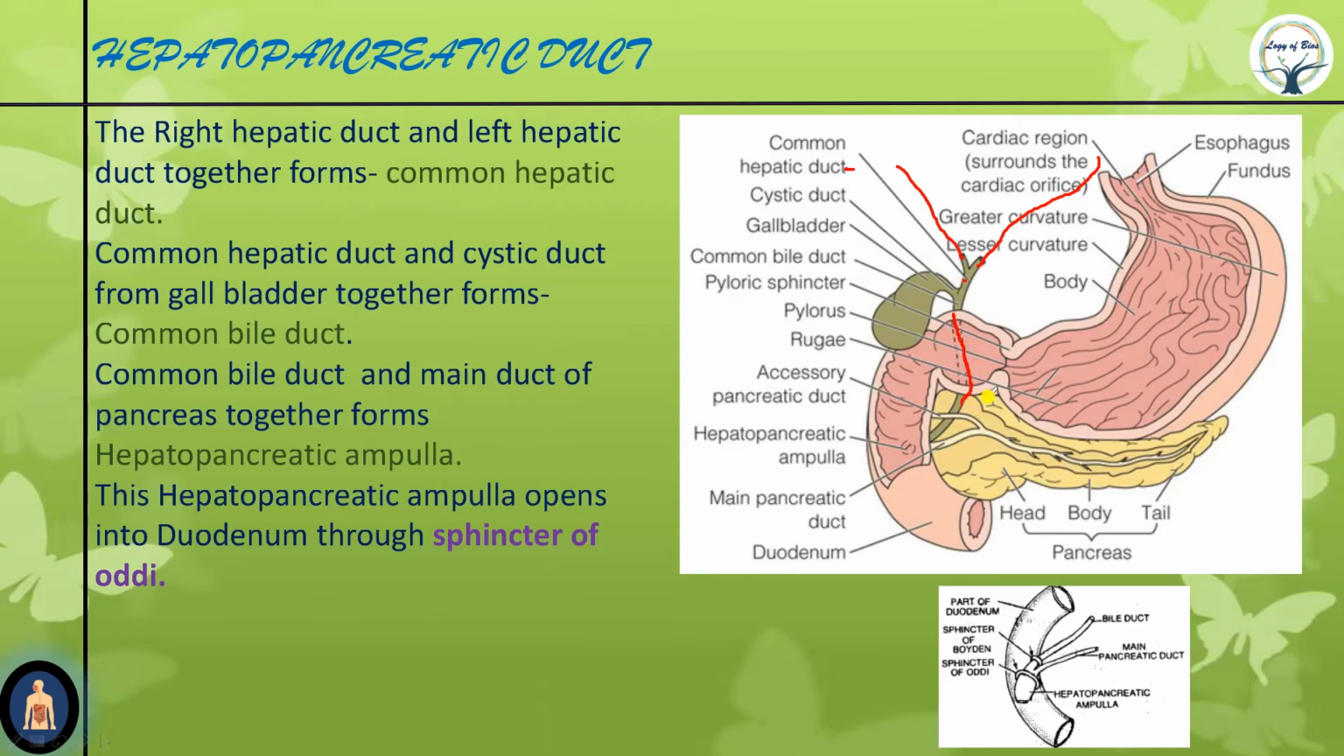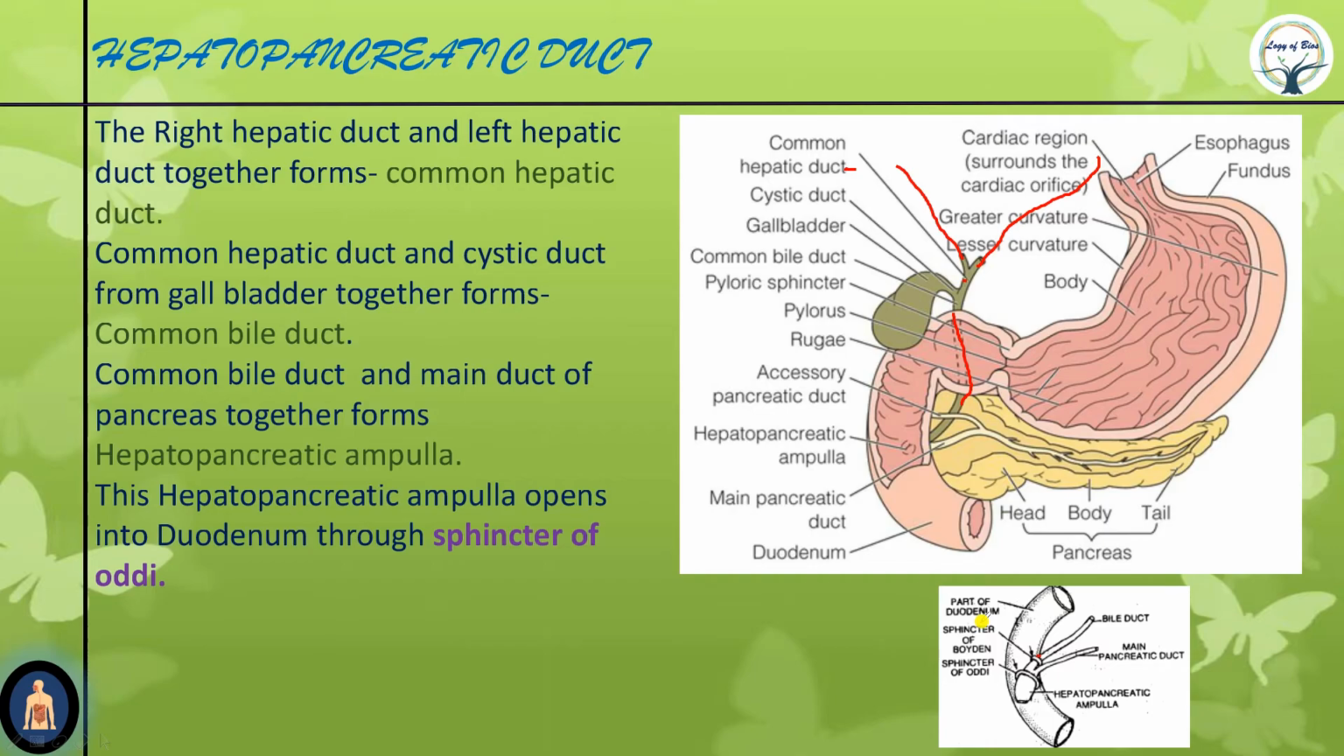This common bile duct has the sphincter of Boyden. See here, this is the bile duct, and this is the sphincter of Boyden. Now the sphincter of Boyden opens into an ampulla known as the ampulla of Vater. It is named after Abraham Vater, a German anatomist.